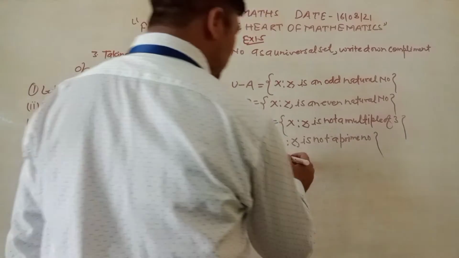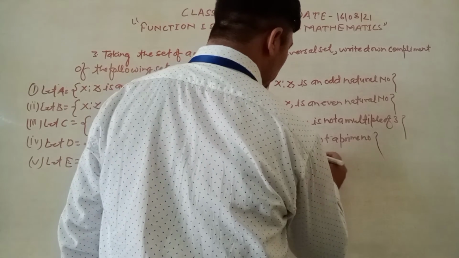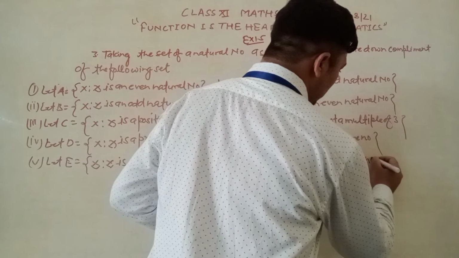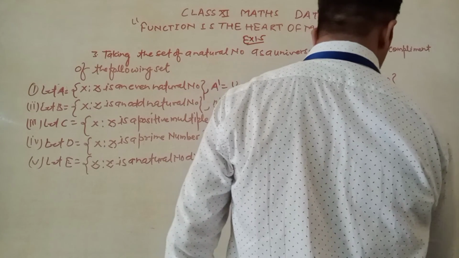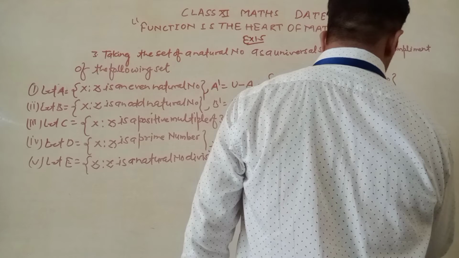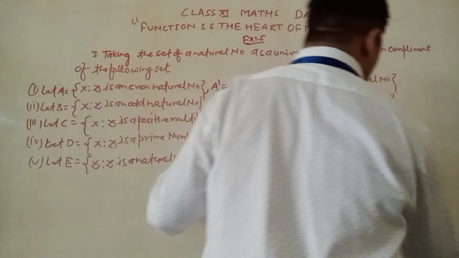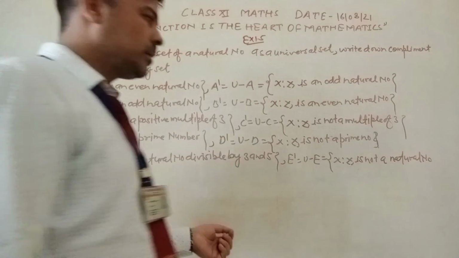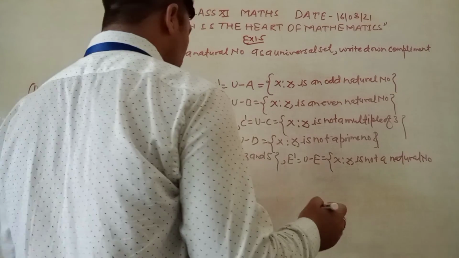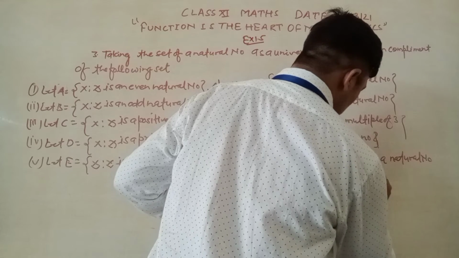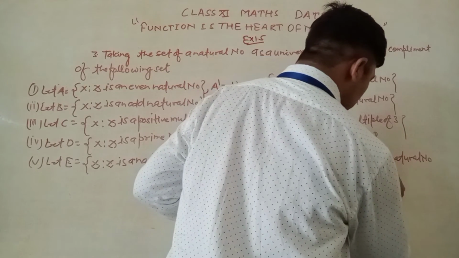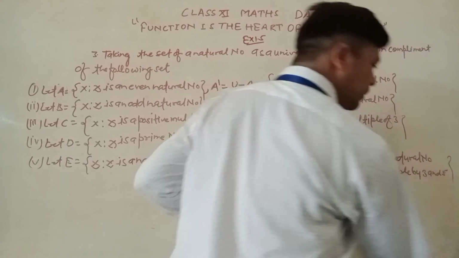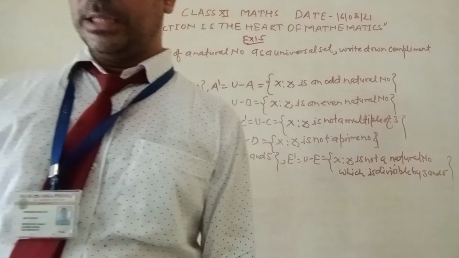So the complement of this set, E dash, is equal to U minus E. This is x such that x is not a natural number which is divisible by 3 and 5. Now we move on to the next part.